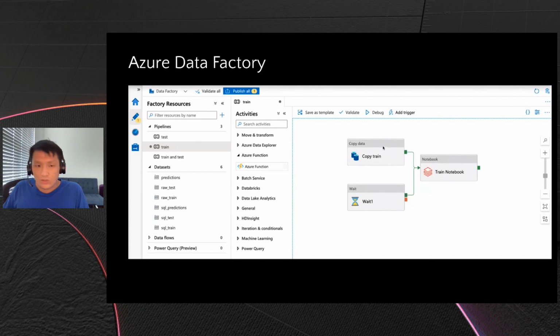So in this example, I have a SQL Server database that I'm copying data from, and I'm copying it over to the Azure Data Lake. Once it's in Azure Data Lake, I have this Databricks task that will then run. And this Databricks task has Python code that will pull the data from the data lake, train a machine learning model, and then save the results of that model also somewhere else in the data lake.